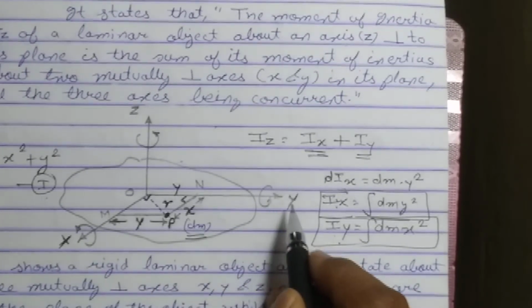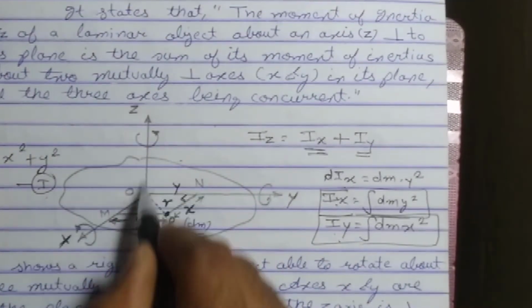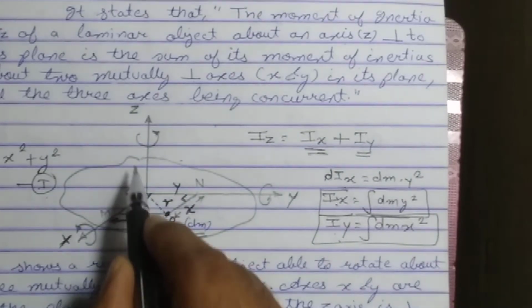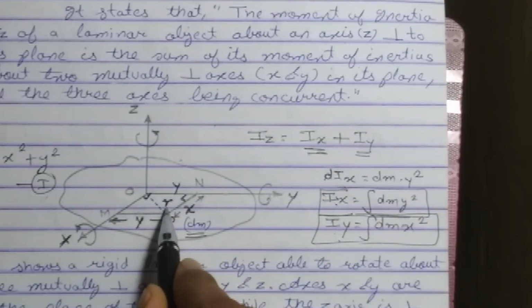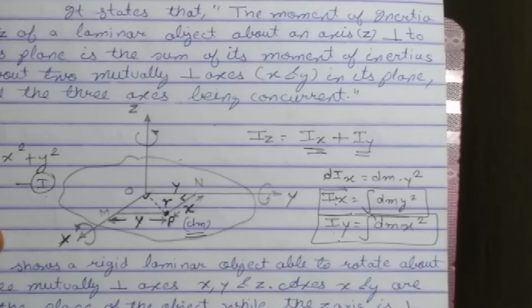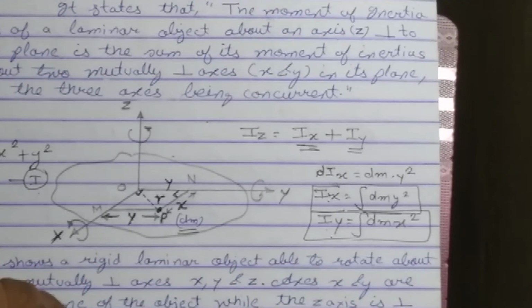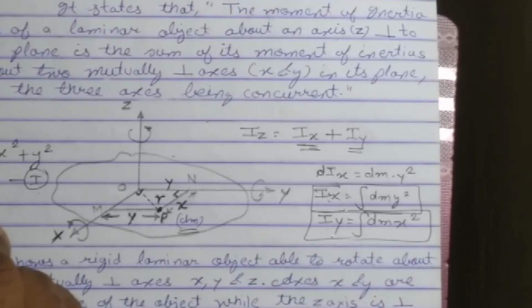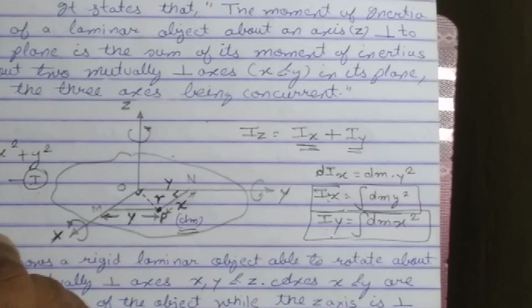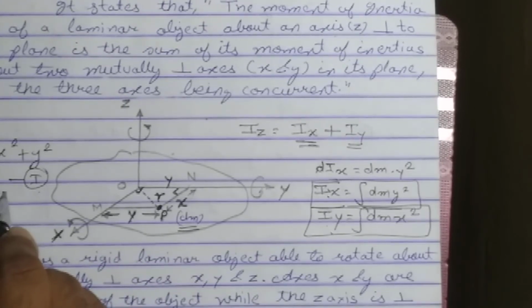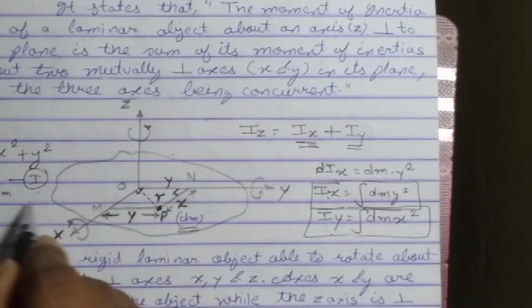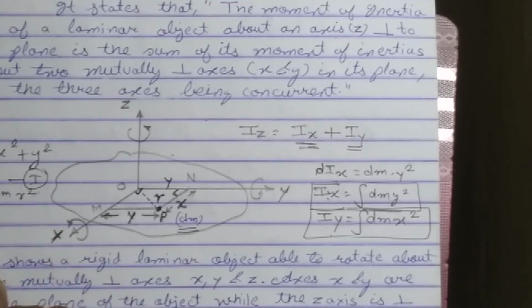Students, now the last axis left is the z-axis. So students, what is the distance of this point from the z-axis? It is r. So what is the moment of inertia? Small moment of inertia, let me find out. What is the small moment of inertia? That is mass into distance square. What is the distance here? r. The square of the distance.